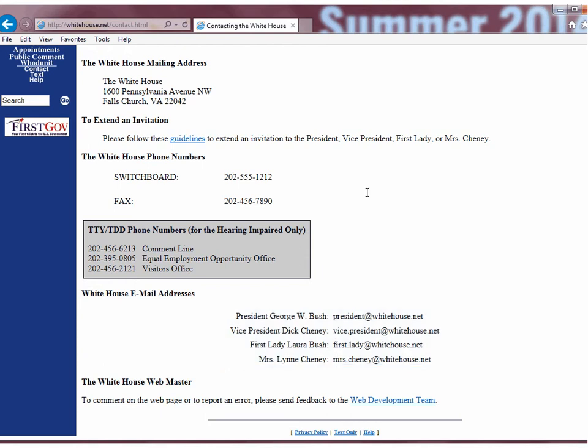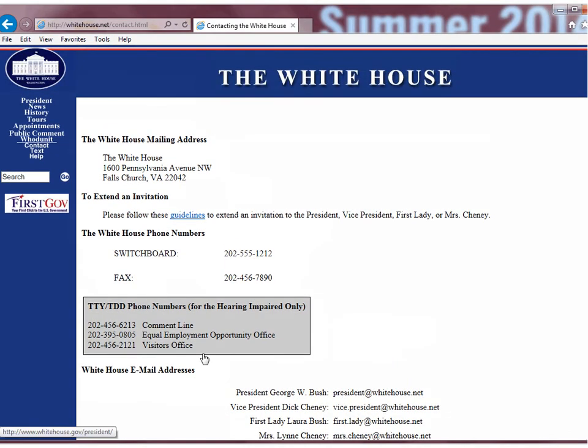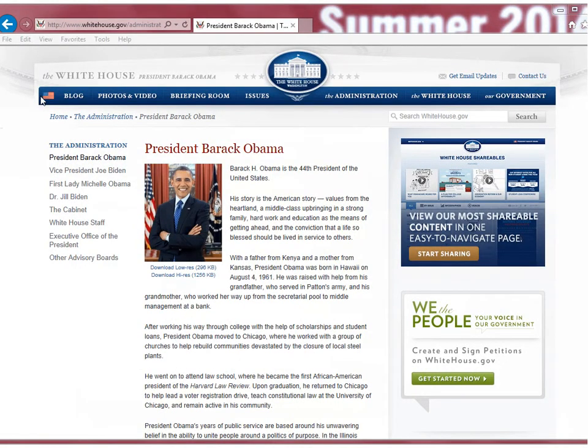Another thing that we'll notice about this website is that there is no date provided on when it was last updated. That information, which is usually located on the bottom of each website, is nowhere to be found on this page. Lastly, if we look over here on the left-hand side, you'll notice that many of the links that are provided on the menu are not functional. For example, if we click on either history or president, we are taken to a different page. For example, clicking on the president takes us to a different website.